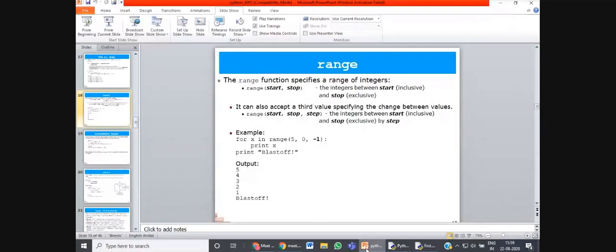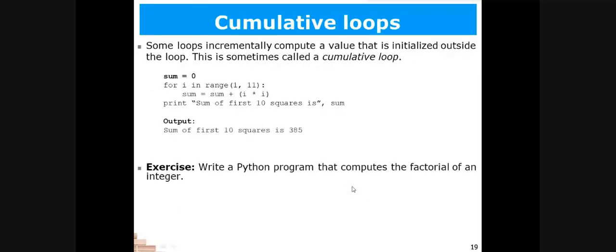Now see, this is the concept of cumulative loops. Sometimes we use loops to do some calculations, and these variables are initialized outside the for loop or outside the loops.